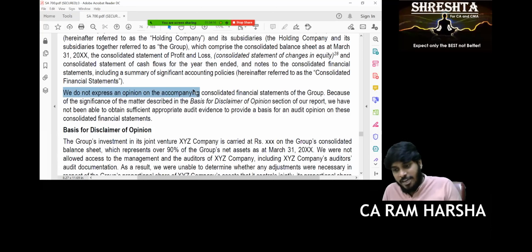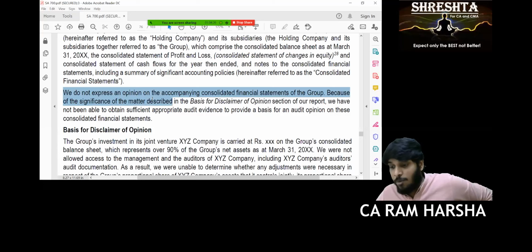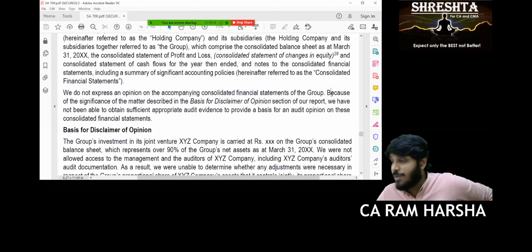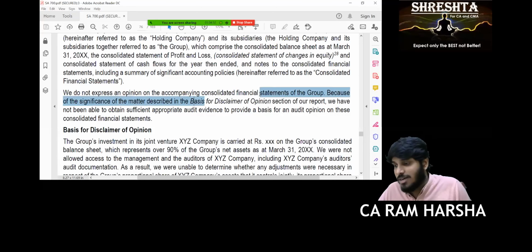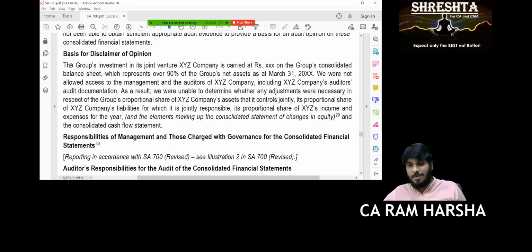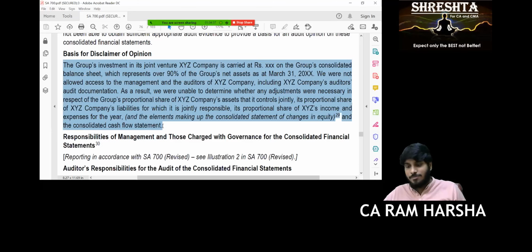Straight away say, we do not express an opinion. What is that? We do not express an opinion on the financial statements. Why? Why are you not expressing? Because of significance of matter. There is a matter that is so significant, described where? Basis for disclaimer opinion section of our report. Yes or no? Yes, sir.